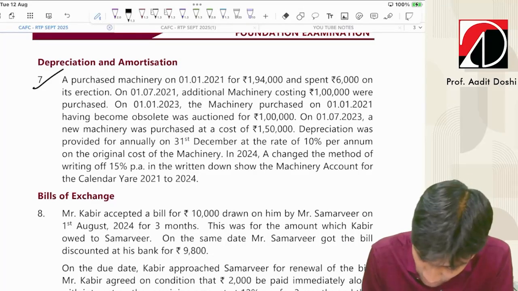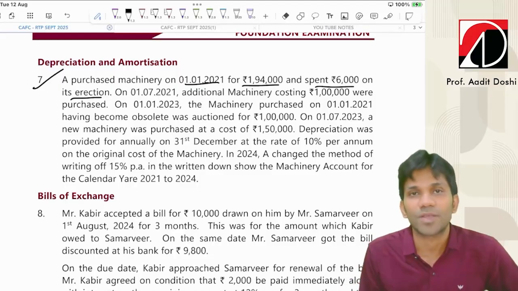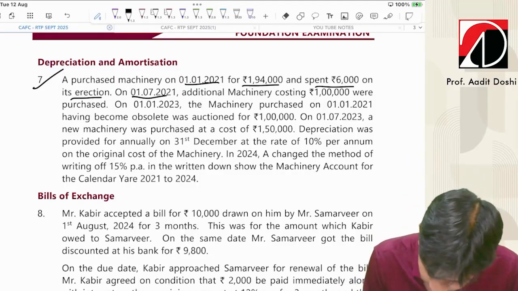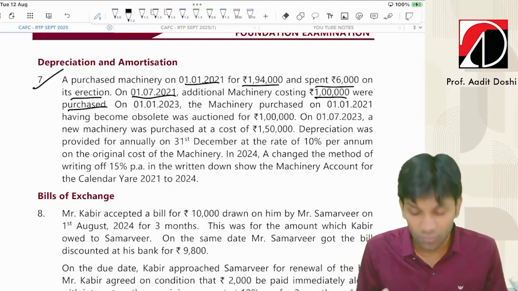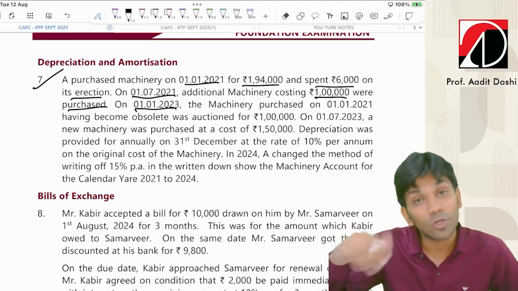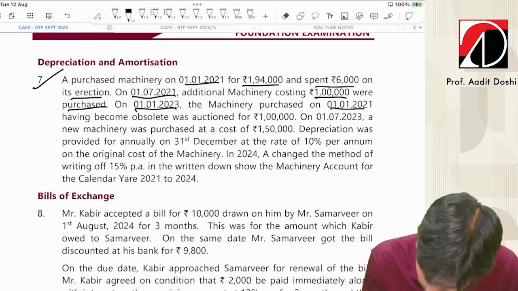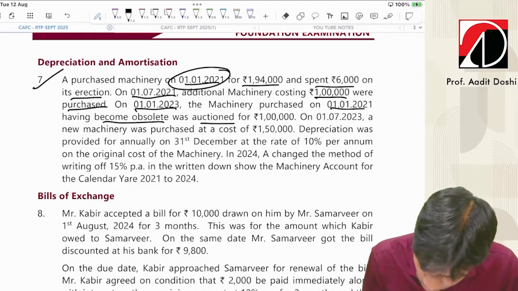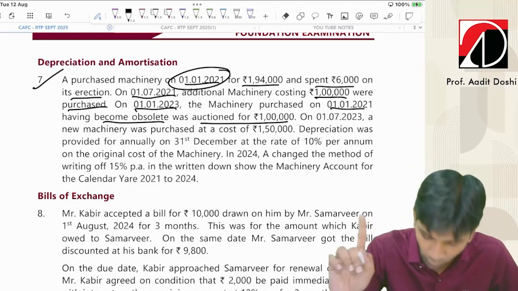Machinery purchased on 1/1/2021 for 1,94,000 and 6,000 spent on erection. So what is the cost price of the machine? 2 lakh rupees. On 1/7/21, in the same year, additional machinery costing 1 lakh was purchased, so machinery account debit to bank. On 1/1/23, after two years, 21 and 22, and the third year 23, the machinery purchased on 1/1/21 became obsolete and was auctioned for 1 lakh. So machinery first was sold for 1 lakh.